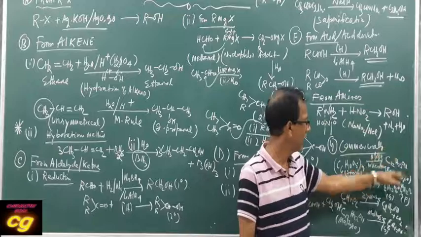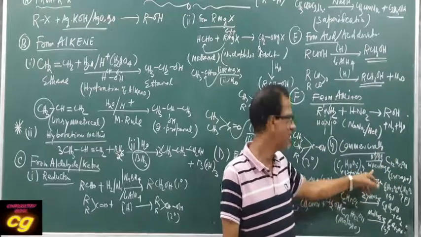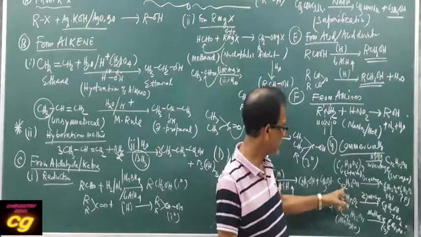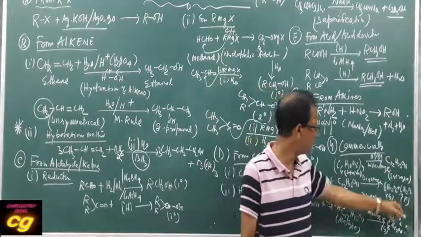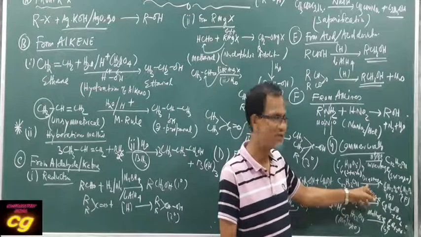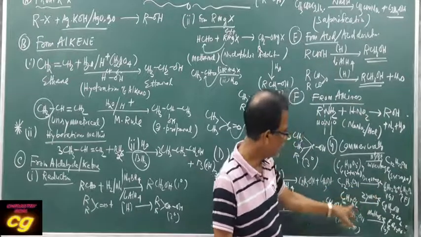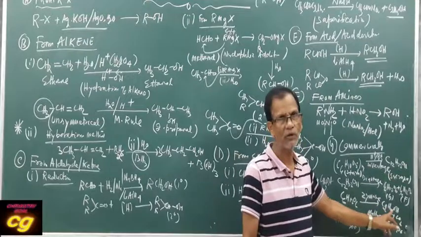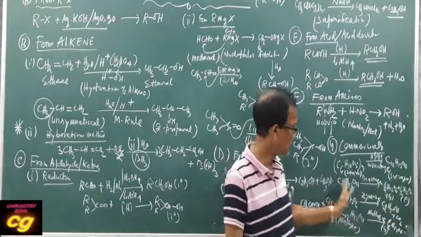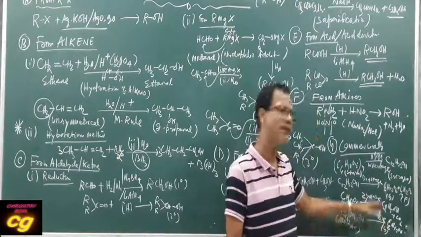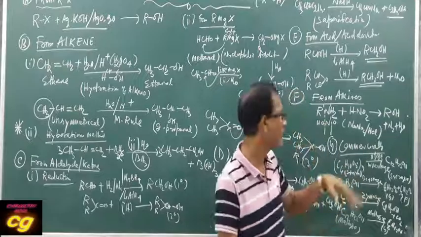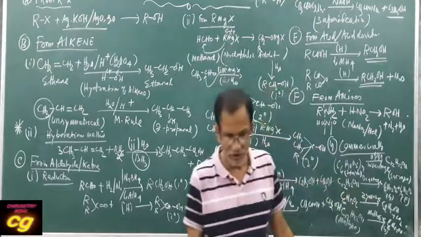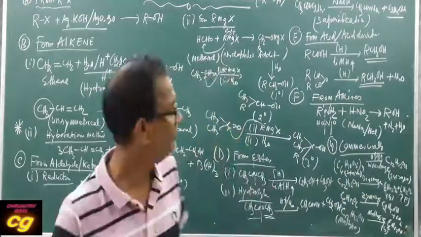Starch is converted to sucrose by using the enzyme invertase. Then sucrose is converted to glucose and fructose by the enzyme diastase. Then glucose reacts with the enzyme zymase and is converted to alcohol, that is ethanol. Or maltose can be converted to glucose using maltase. Then glucose can be converted to ethanol using the enzyme zymase. So these are the important methods of preparation of alcohol.